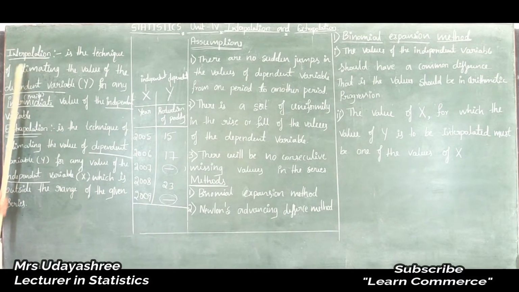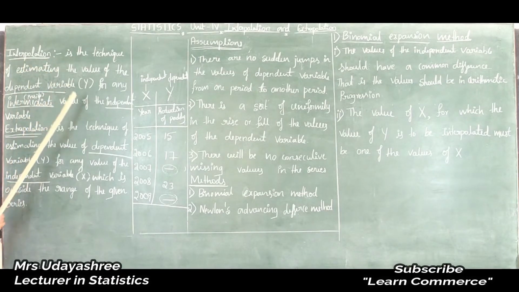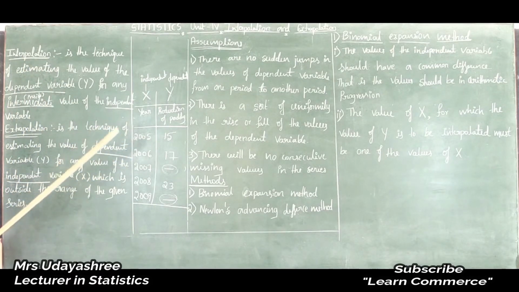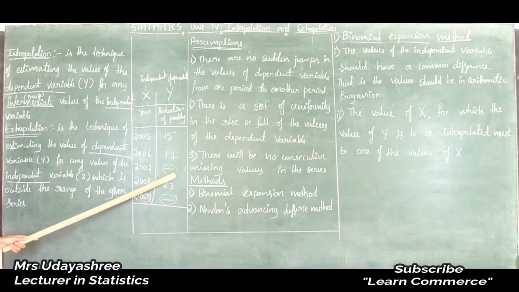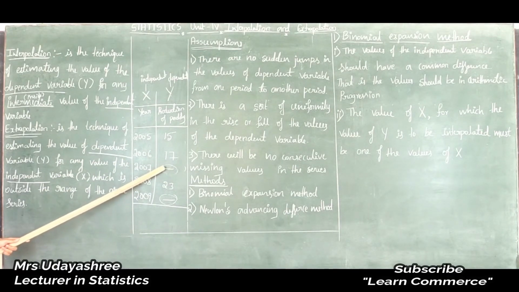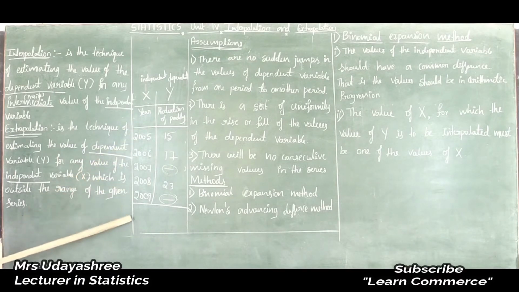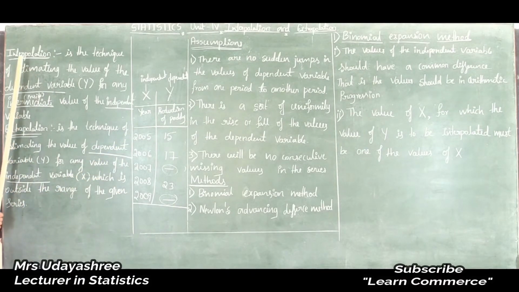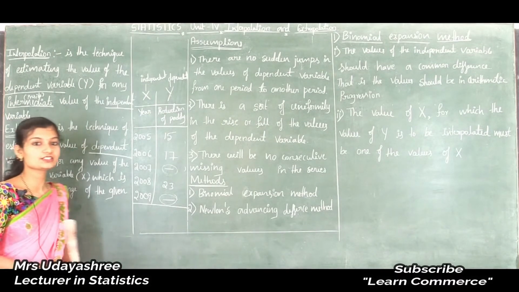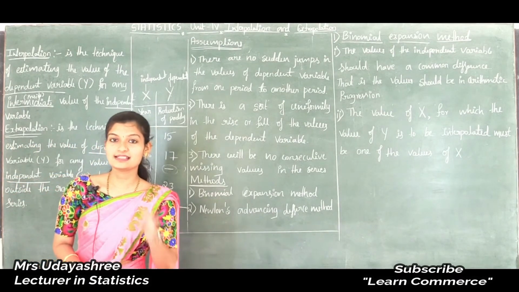And then what is interpolation? Interpolation is a technique of estimating the value of dependent variable for any intermediate value of the independent variable. Okay, this is all about interpolation and extrapolation. To apply interpolation and extrapolation, there are some assumptions.